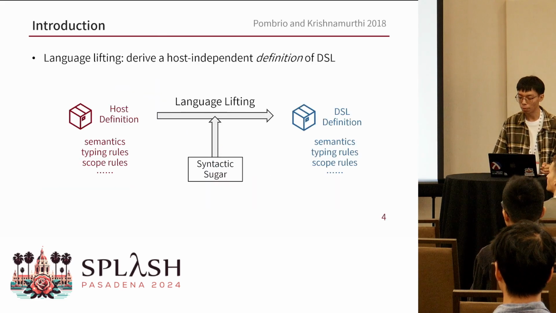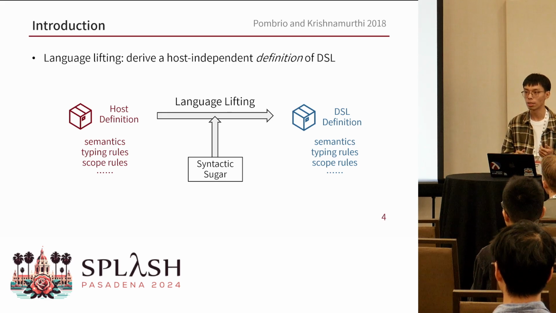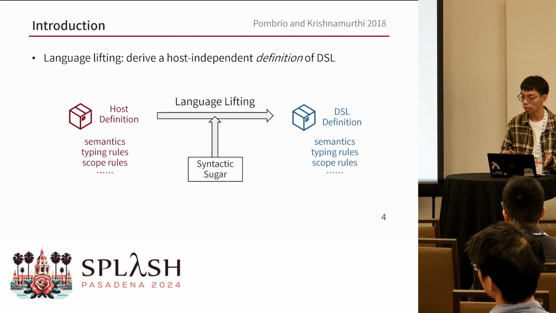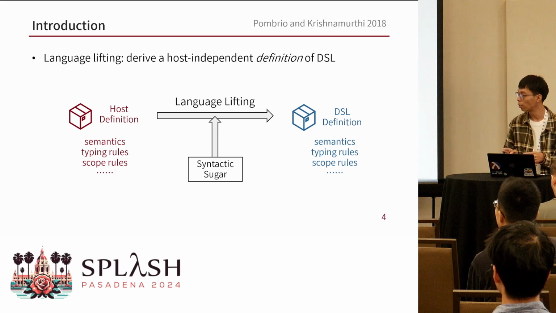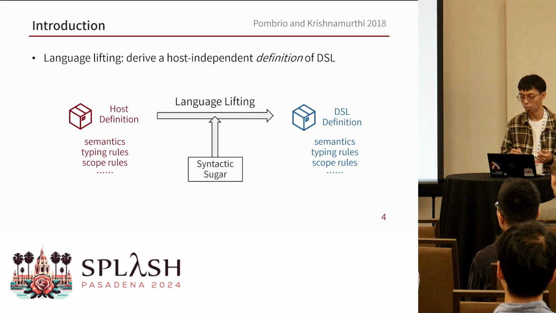To solve this problem, previous work proposed the idea of language lifting, which means that given the syntactic sugars to define the DSL and the complete definition of the host language, that is, semantics, typing rules, and other things, we aim to lift the DSL definition according to the syntactic sugars and the host definition. We expect the DSL definition obtained to preserve the abstract boundary, which means that for any DSL program, its execution or analysis doesn't touch the host language anymore, and everything is understandable to the DSL users.